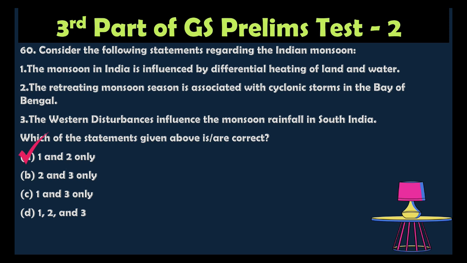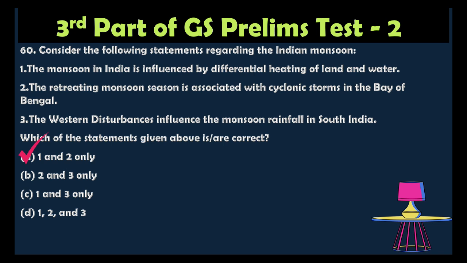Western disturbance mainly affects North India during the winter, not South India. That's why it's a wrong statement. So western disturbance mainly affects the north. It is also important for wheat cultivation. That is also an important part. So option 1 and 2 only is correct.